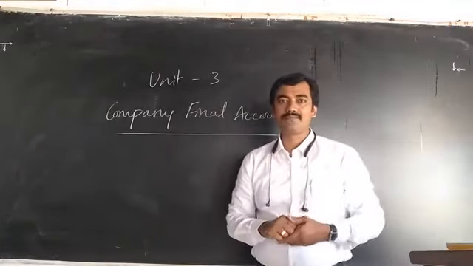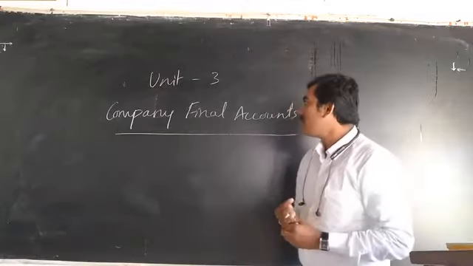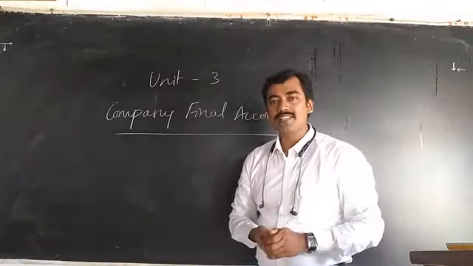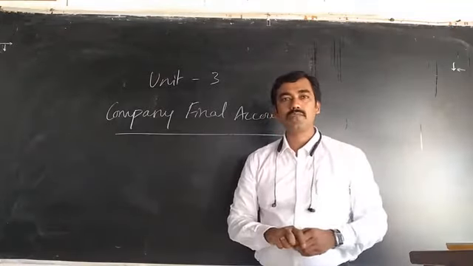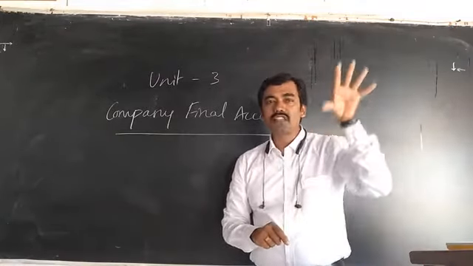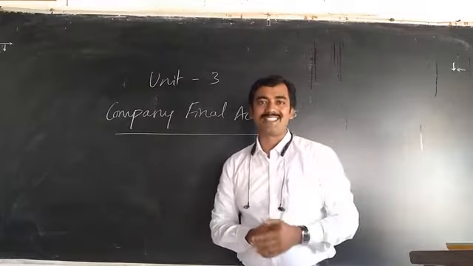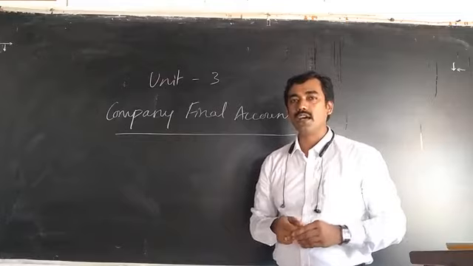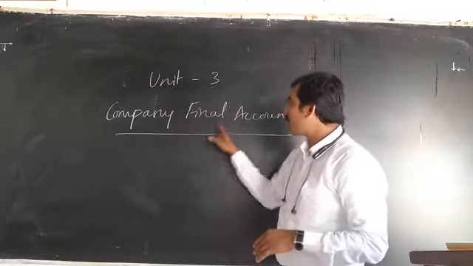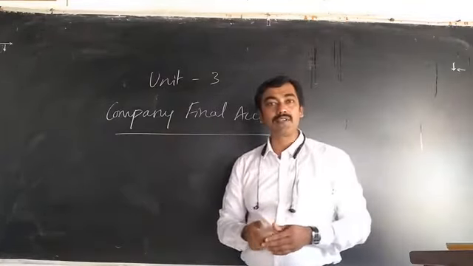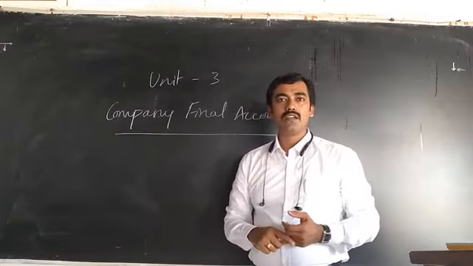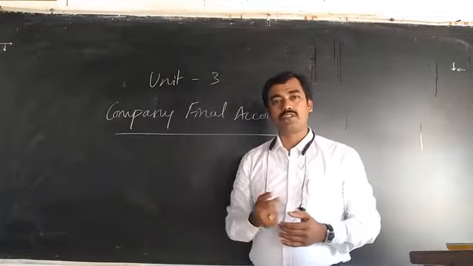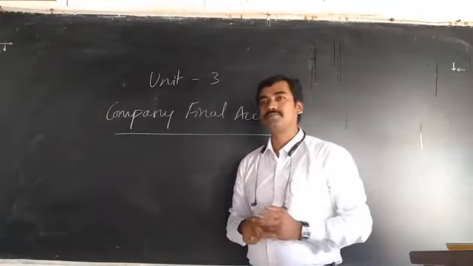Year by year, the statistical information about the company is shown by the financial statement. Understood? So if shareholders are going to purchase shares from a company, first of all they watch the financial position of the organization, that means the final accounts or financial statements. These financial statements contain the profit and loss account and the financial position as a balance sheet.